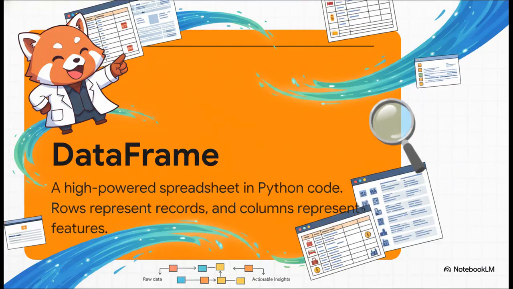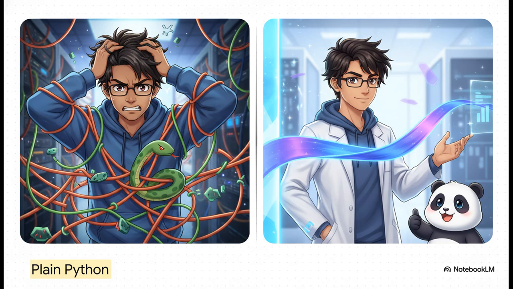Now, the absolute heart of Pandas is something called a data frame. And hey, don't let that technical name fool you. The easiest way to think about it is just as a superpowered spreadsheet right inside your code. Every row is a record, like one hotel booking, and every column is a feature, like the date, the city, or how much it cost.